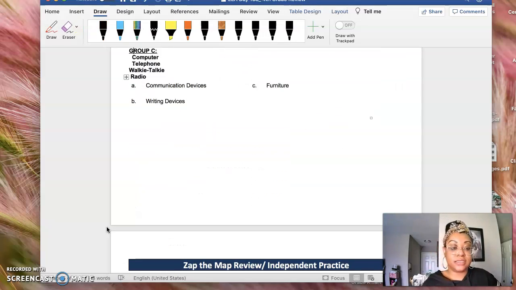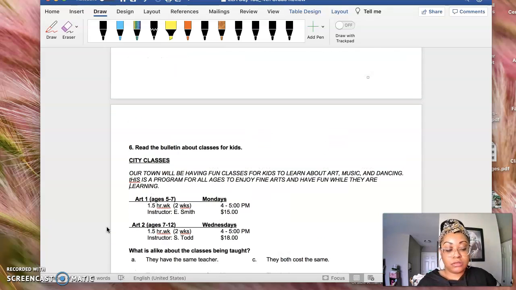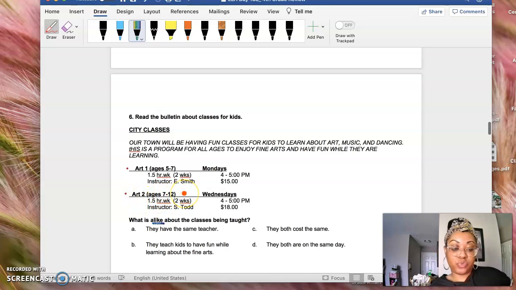Number 6. What is alike about the classes being taught? So it says what is alike, right? Meaning what is the same. So the classes that are being taught, of course, are Art 1 and Art 2. And so we have Art 1 for ages 5 through 7, and we have Art 2 for ages 7 through 12. So of course they're on different days, right?